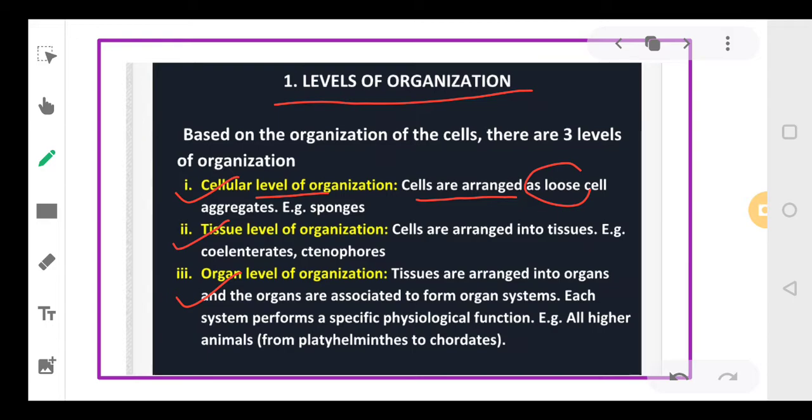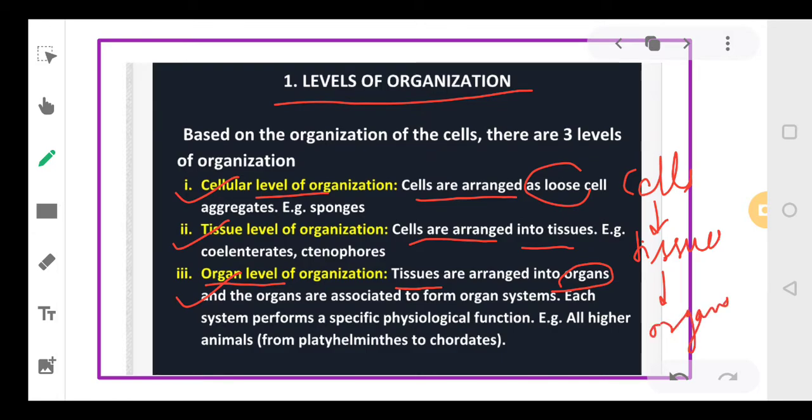Tissue level of organization means here cells are arranged to form tissues. Okay, cells are grouped together on the basis of their structure and function, so they form tissues. These organisms will have tissue level of organization, like coelenterates and ctenophores. Third is the highest level of organization, which is called organ level of organization. Here, the tissues will be arranged to form organs. So in the first we have only cells, then cells form tissues, and then tissues further form the organs.